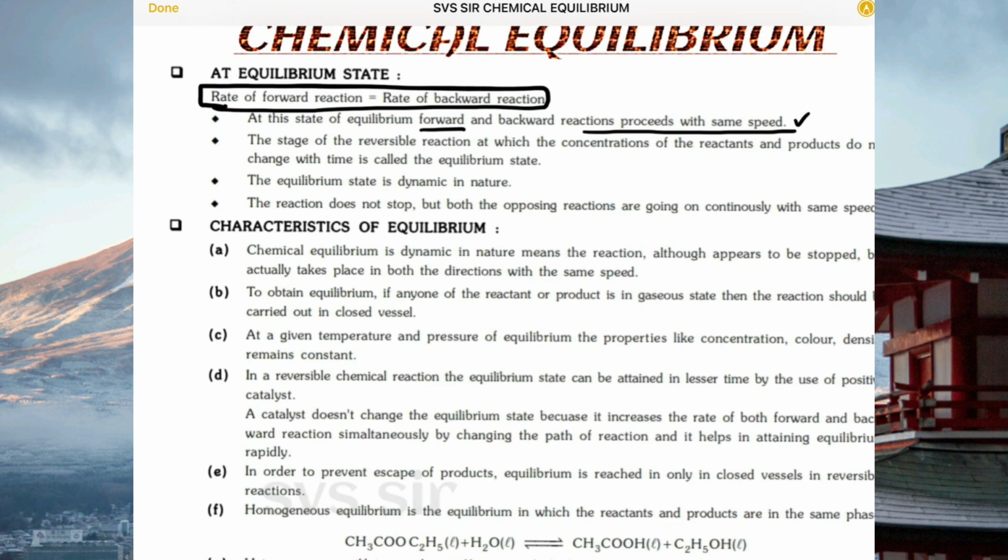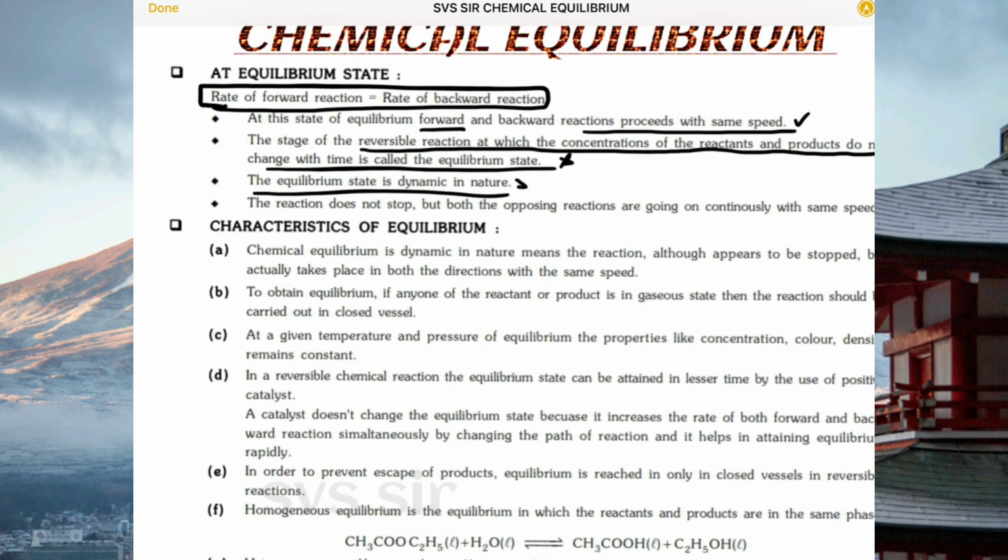Very, very important, the stage of a reversible reaction at which the concentration of the reactants and products do not change with time, we are calling the equilibrium state. Concentration of reactant and product remains the same. And equilibrium is dynamic in nature.